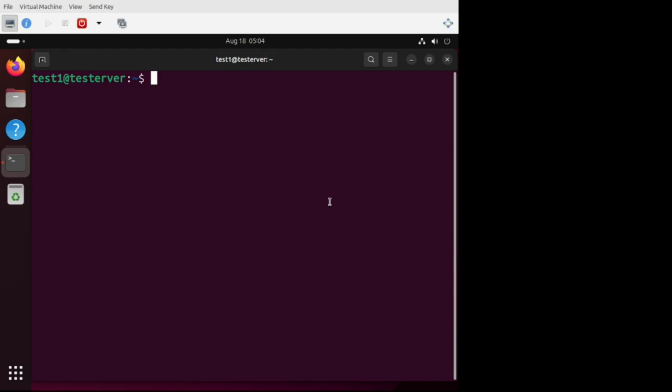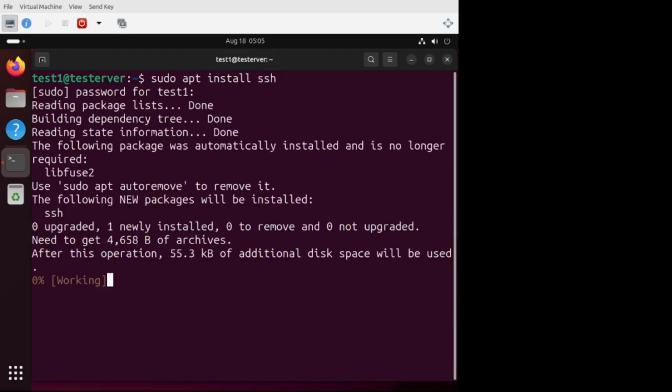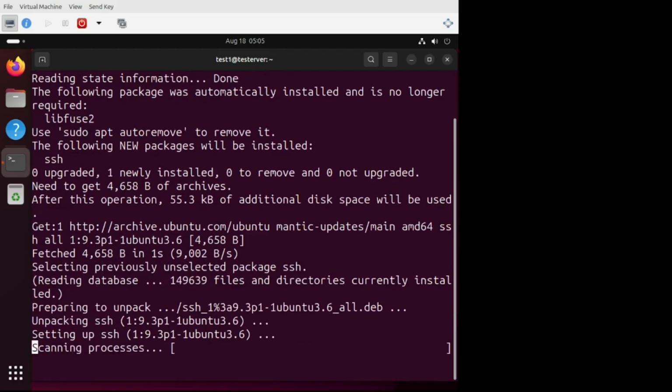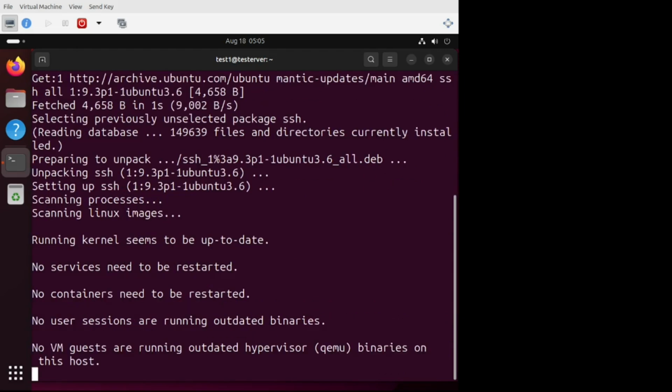Okay. Now let us say we will try to install something called as SSH on this system. So let us start with installation of SSH. We will say sudo apt install SSH. By the way, SSH is secure shell.